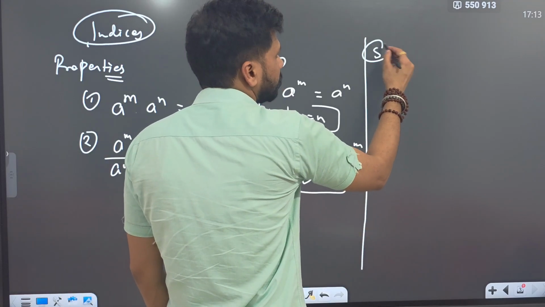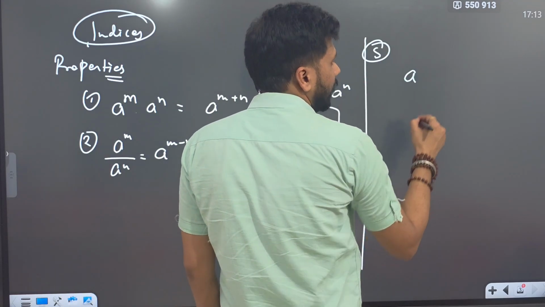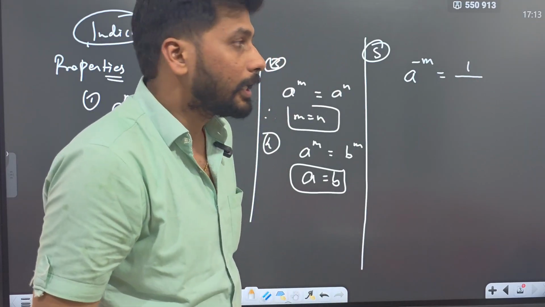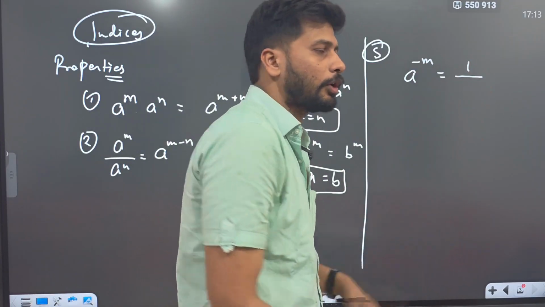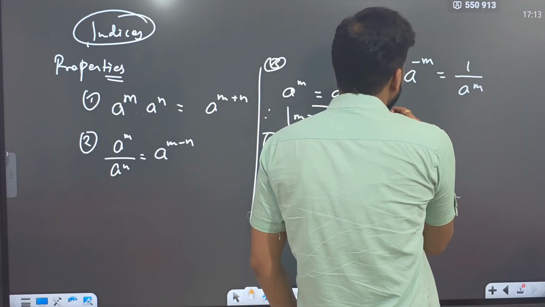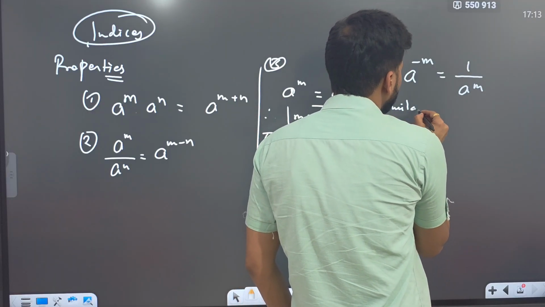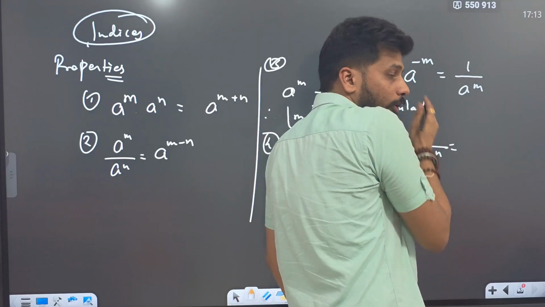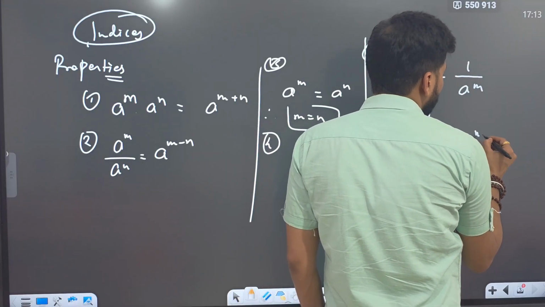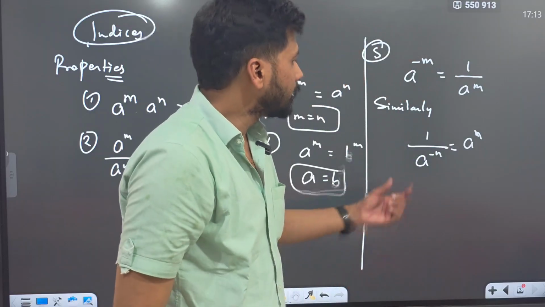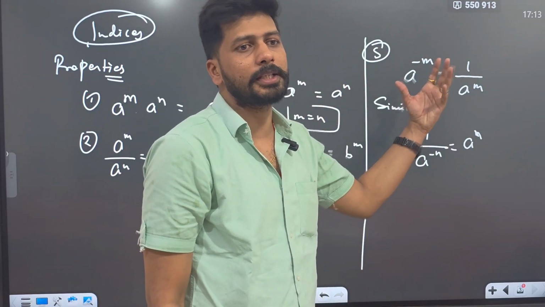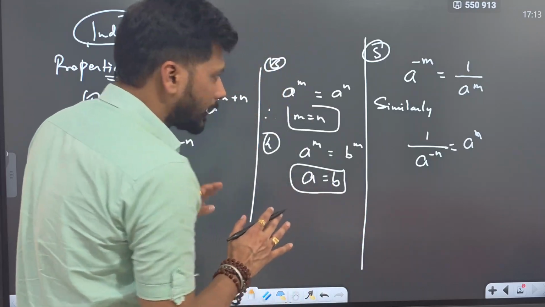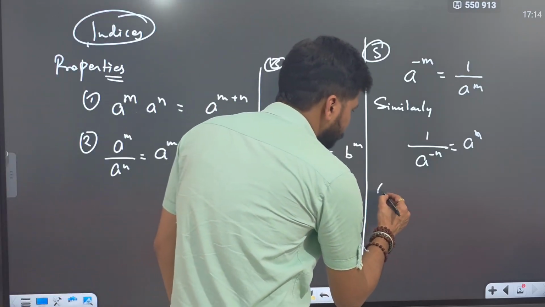Next, if the number is written a and its power is minus m, that minus sign shows that a raised to the power m is in the denominator. Similarly, if a number is written a raised to the power minus n, that means the power will shift towards the positive sign. Basically, the meaning of minus power is 1 upon that number. Are you understanding?